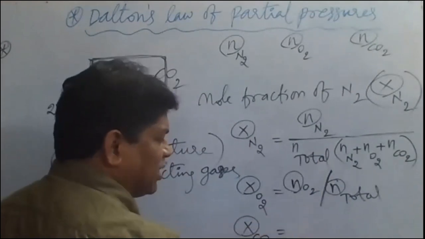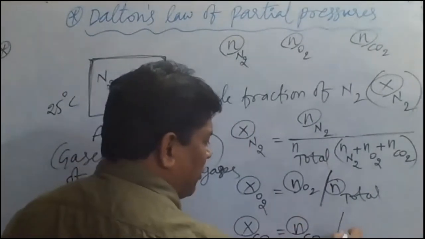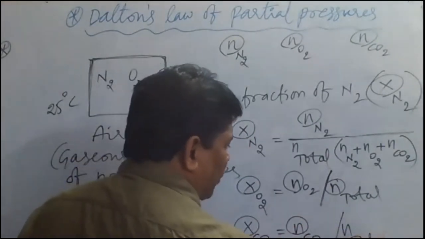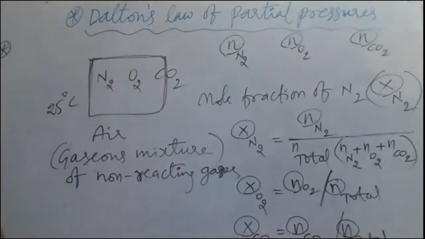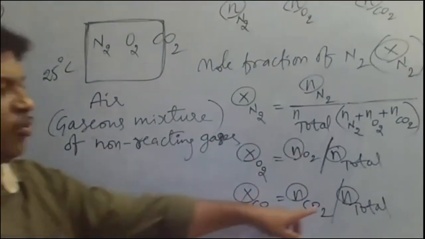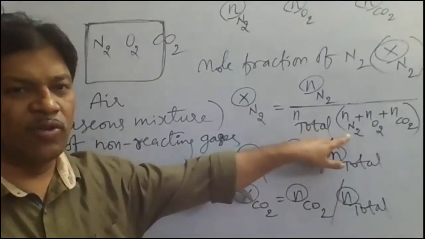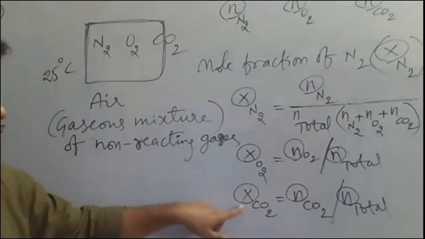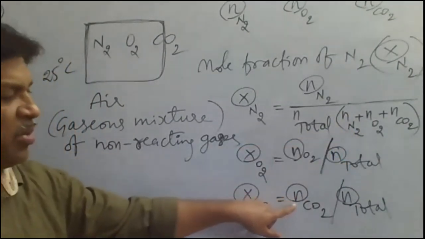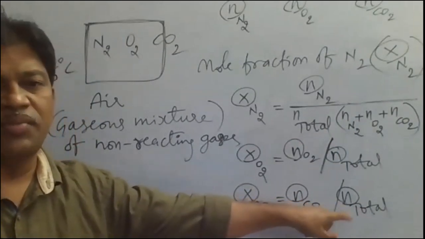The mole fraction of CO2 is equal to the number of moles of CO2 gas divided by the total number of moles of the gaseous mixture. The total number of moles of the gaseous mixture is equal to the number of moles of oxygen plus nitrogen plus carbon dioxide. This is the total number. So like that, the mole fraction of CO2 is equal to the number of moles of CO2 divided by the number of moles of the gaseous mixture.